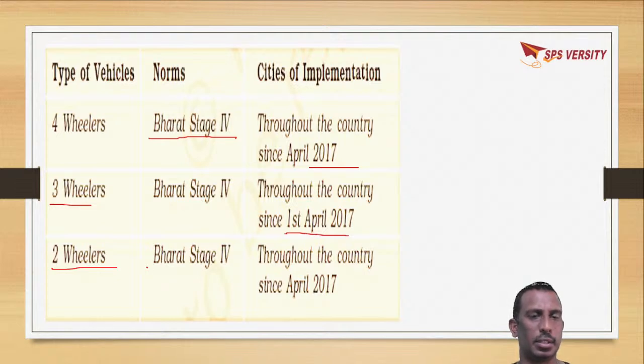For two-wheelers, bikes, it is also Bharat Stage 4, implemented in 2017. So taking the Euro 2 norms into consideration, different norms like Bharat Stage 4 and Bharat Stage 3 have been formulated in India, through which sulfur and aromatic hydrocarbons in petrol and diesel are reduced.